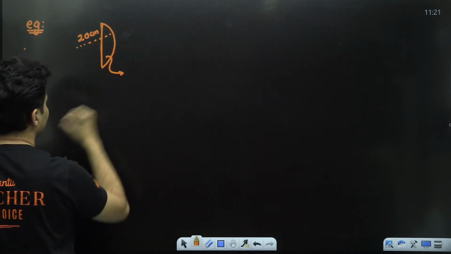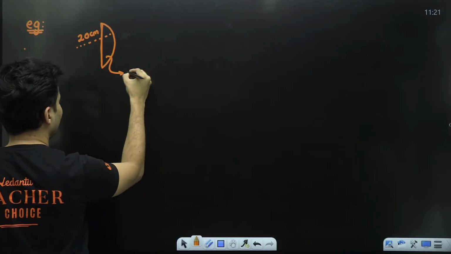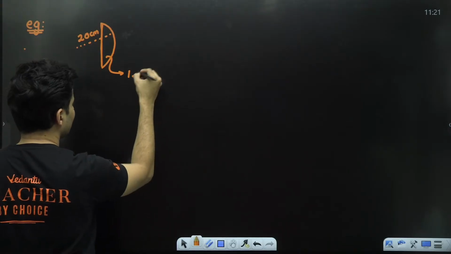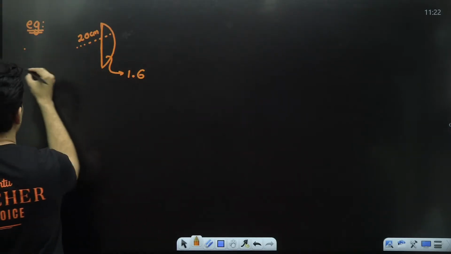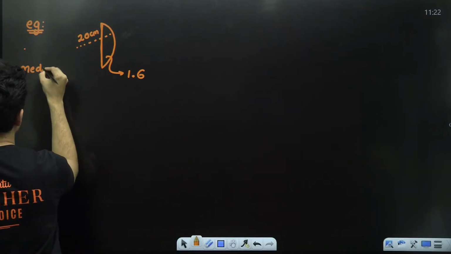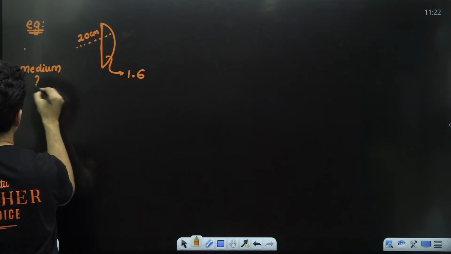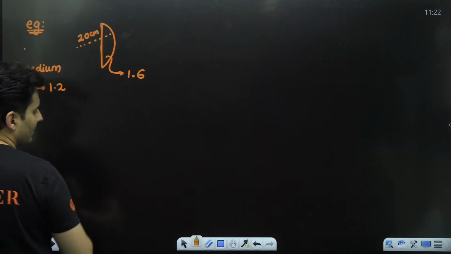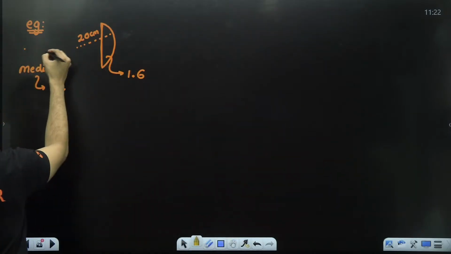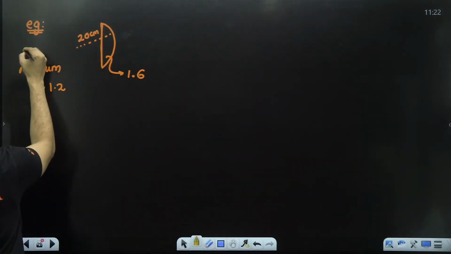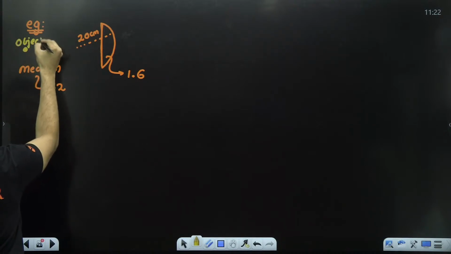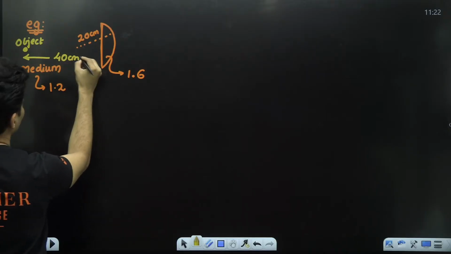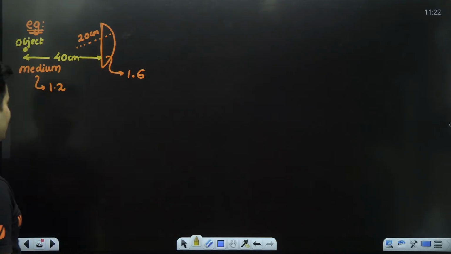This is, let's say, for example, having a refractive index of 1.6 or something, and the medium outside has a refractive index of 1.2. Okay, so there is a refractive index. Then you have placed an object over here at a distance of 40 centimeters.